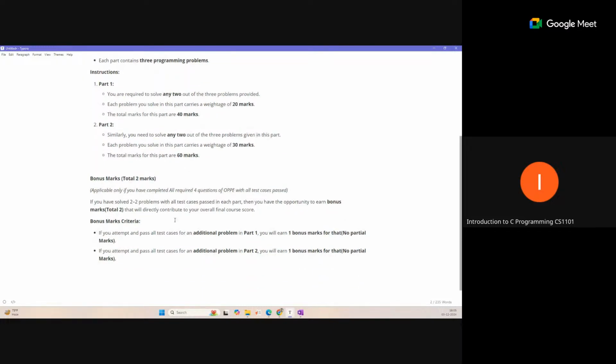Many of the times we found that many students complete the question paper in 1 hour or 1.5 hours. So in the remaining time you can attempt these bonus questions, so that you get 2 marks for each additional problem. And these marks will directly contribute to your final course score.